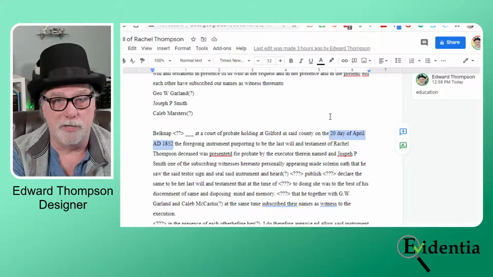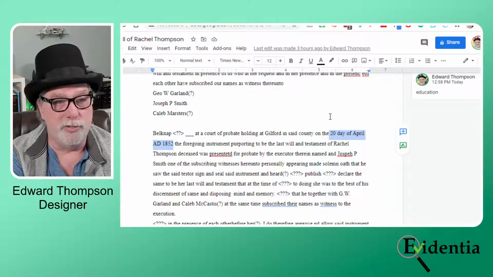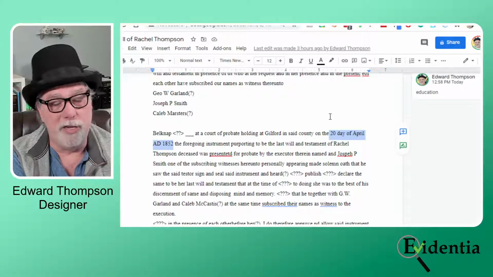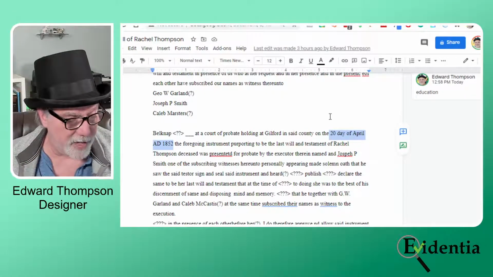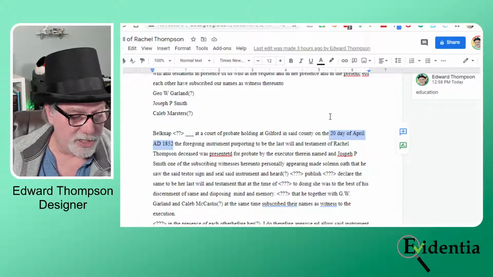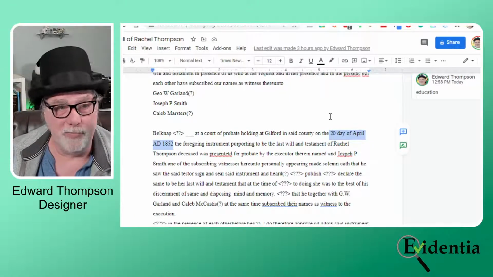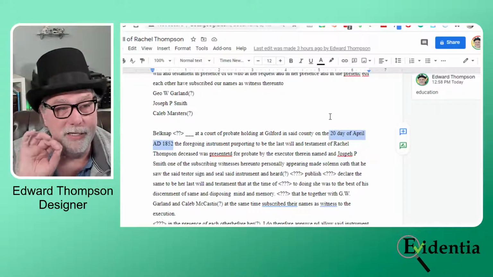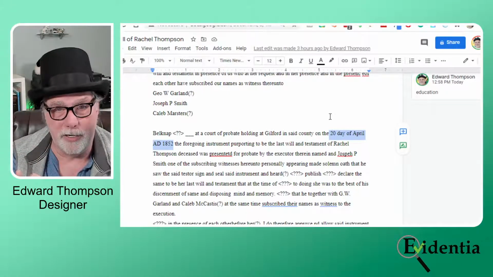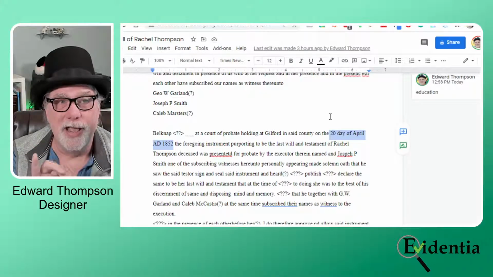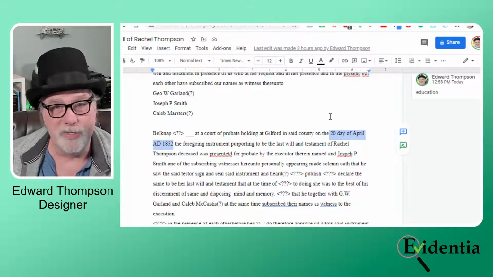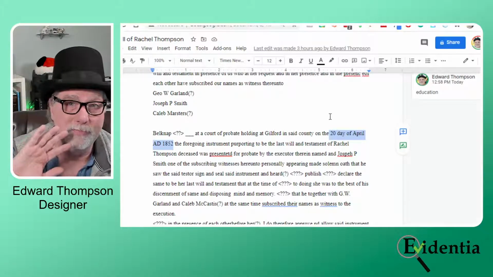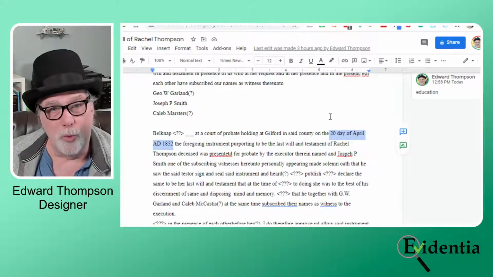And in a future episode of Evidentia Answers, I'll try to bring up a different kind of record. But hopefully you find this helpful and it gives you an idea of the kind of thought process that goes into entering any kind of claim type in Evidentia and really looking at the record to get information that may not be the main purpose of the record after all. Huge value in that.